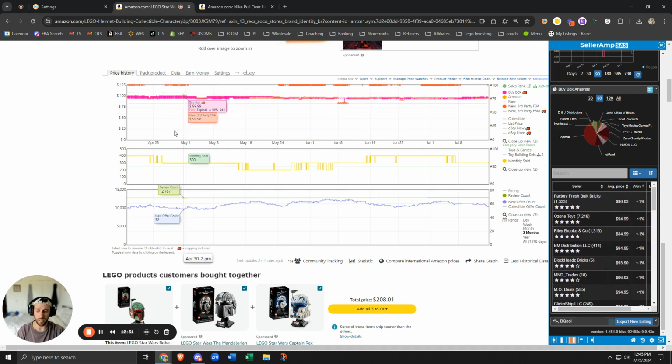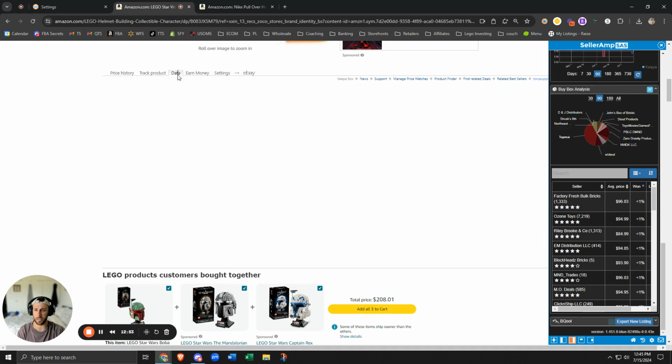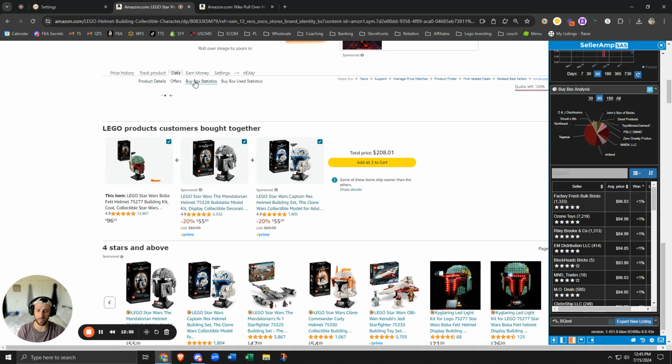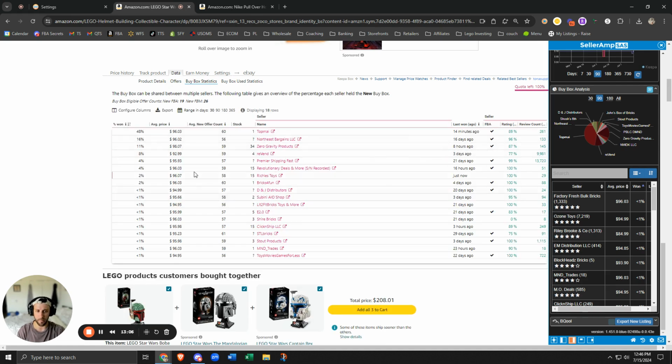But I think all sellers should have both tools. One, because it's easier to view all of this. Not saying this is hard to view, but this is just widely displayed, a lot bigger. I'm also on a very big monitor, so I can see a lot more. But you can go through the buy box tabs and kind of see it from a very far out glance, which is a lot easier to interpret compared to this.